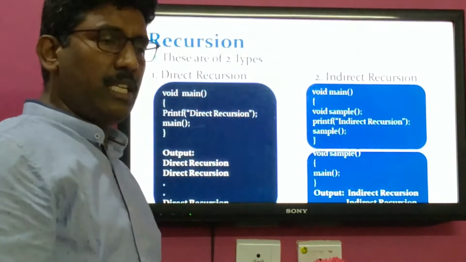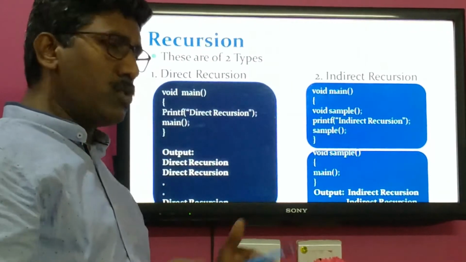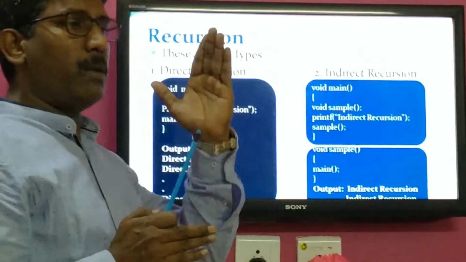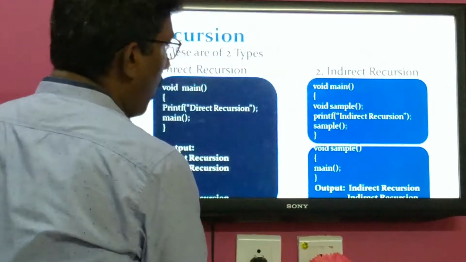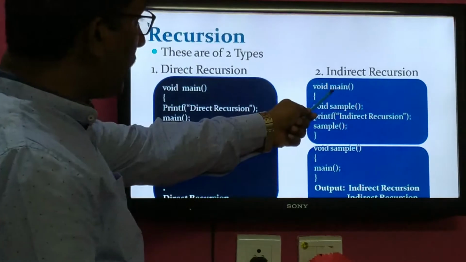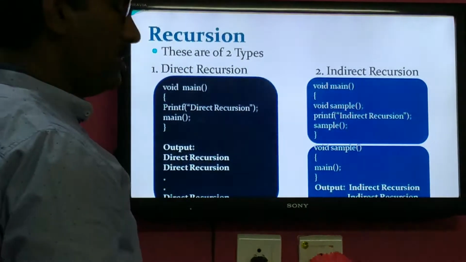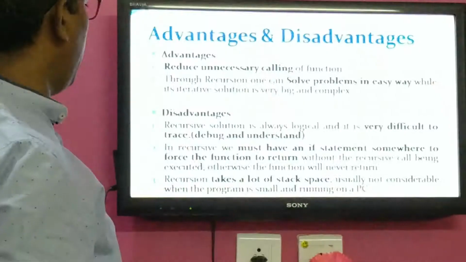Here also there is no decision criterion variable, or there is no condition to stop that particular recursive process or recursive calls. So that's why we will get output an infinite number of times. This is indirect recursion. This is direct recursion. Generally we will use direct recursion only.